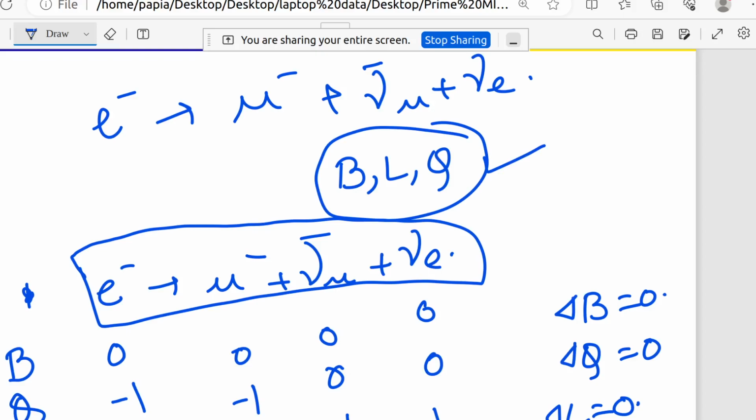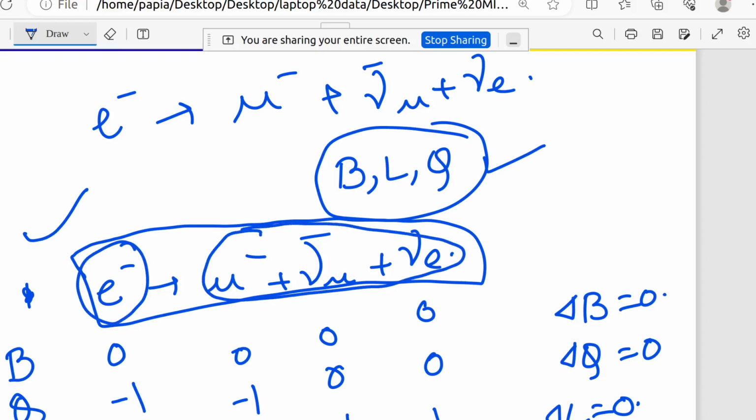What do we have to think? First of all, we can think of energy. Energy should be conserved in any reaction, right? So what will be the energy conservation law here? The energy on the left hand side should be equal to or greater than the right hand side energies.